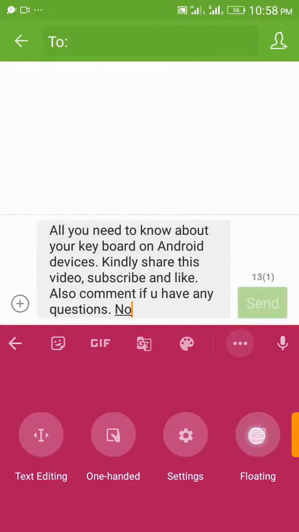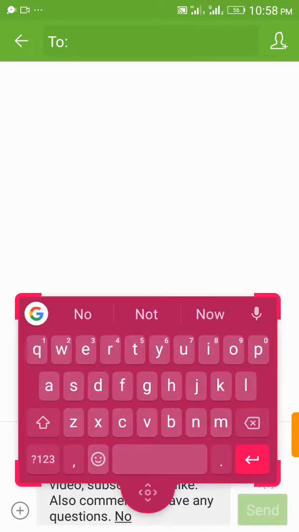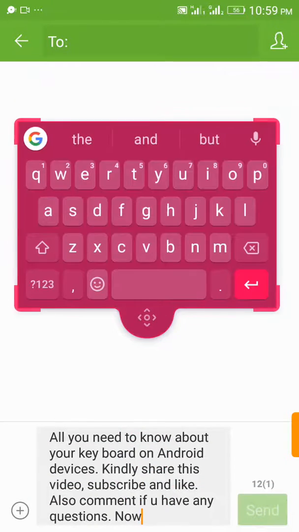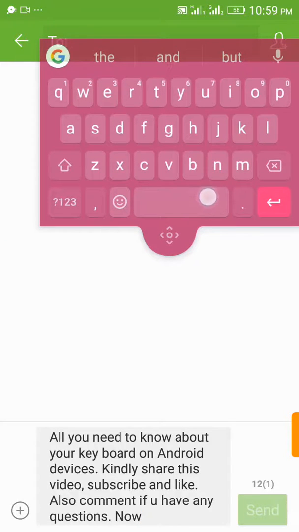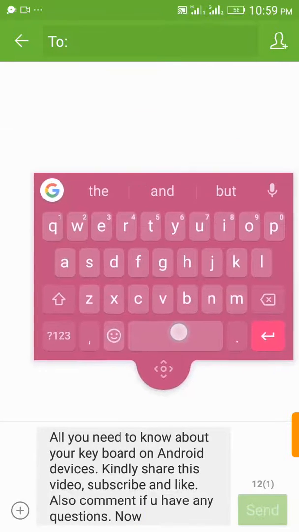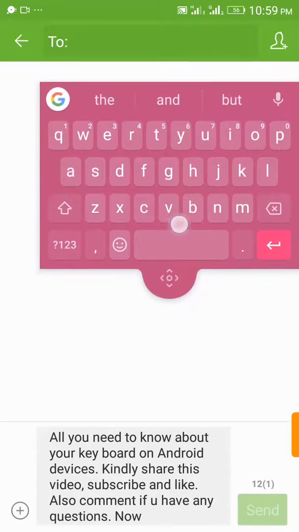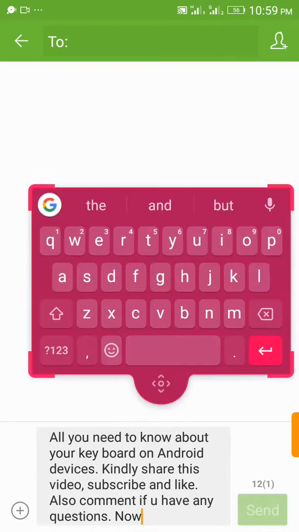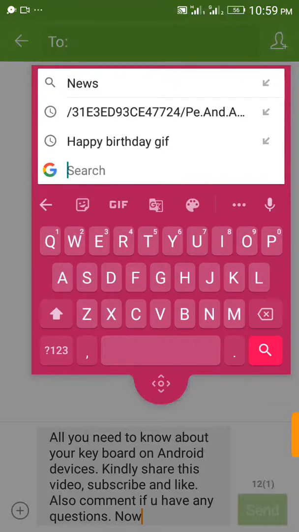and we have floating keypad. You can move your keypad. See, it's fun, so you can type from wherever position you want. So this gives you the ability for you to easily type on your screen.